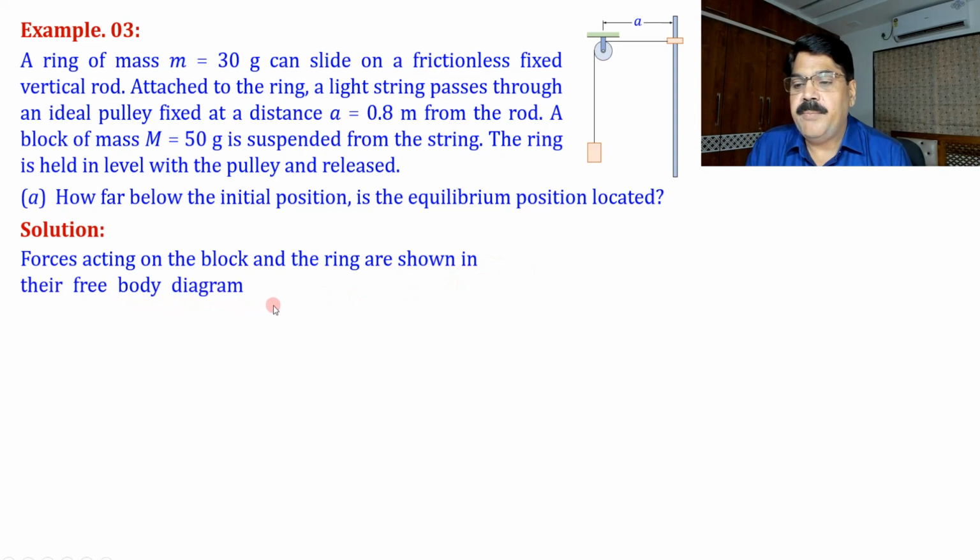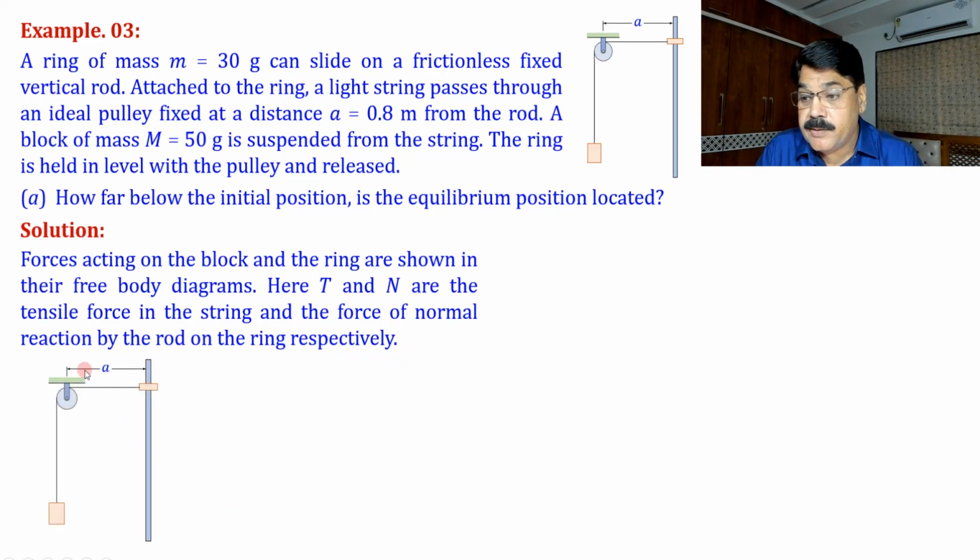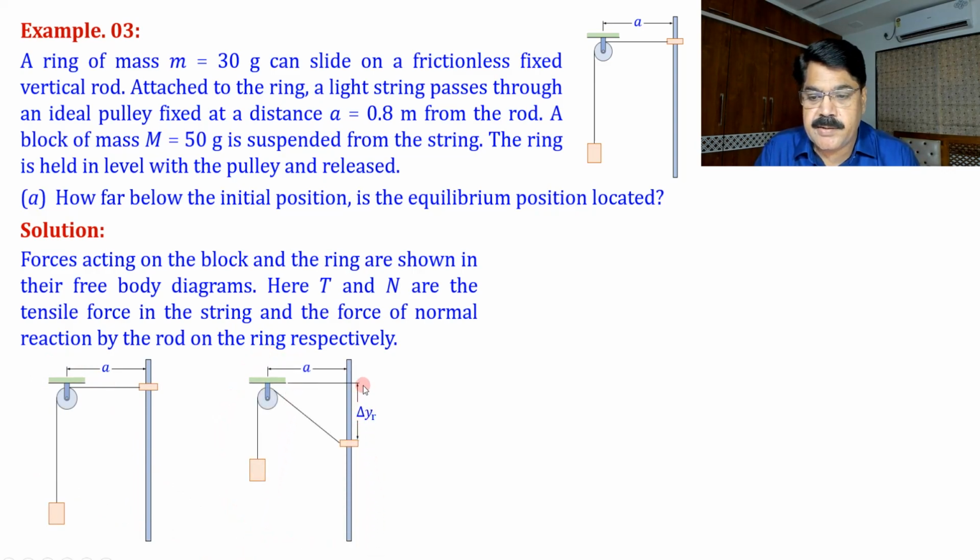Forces acting on the block and the ring are shown in their free body diagrams. Here T and N are the tensile force in the string and the normal reaction force from the rod on the ring respectively. Here is the initial configuration, and now we assume the configuration in equilibrium, so the ring has descended a distance delta y r.